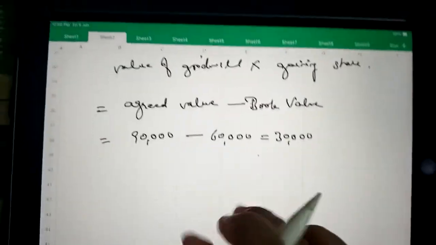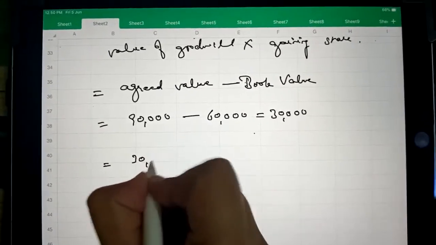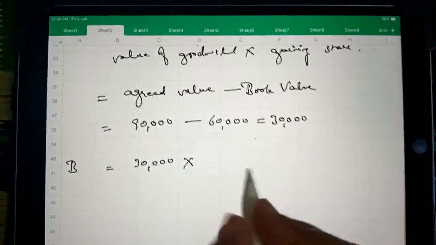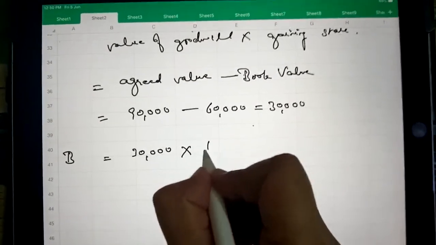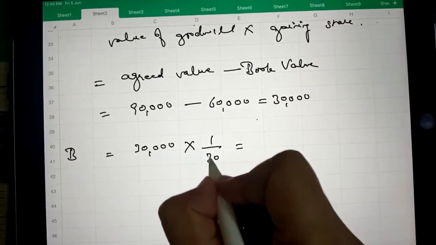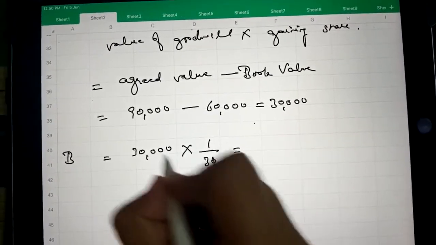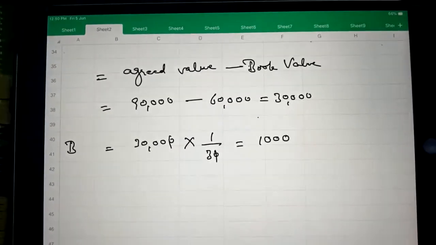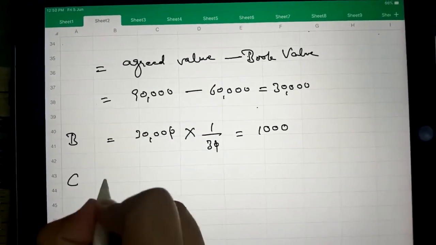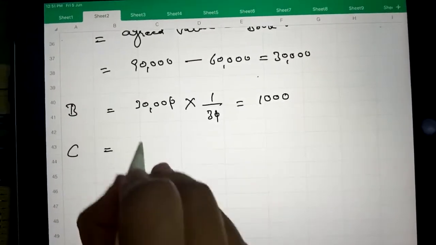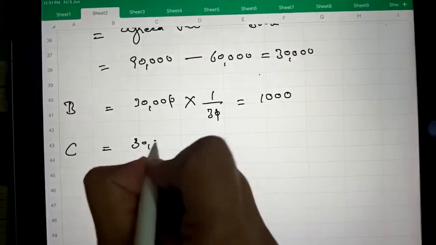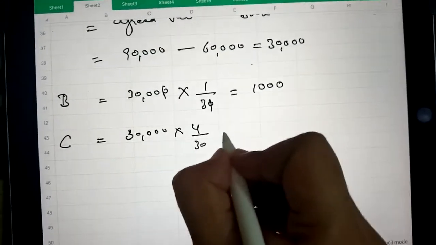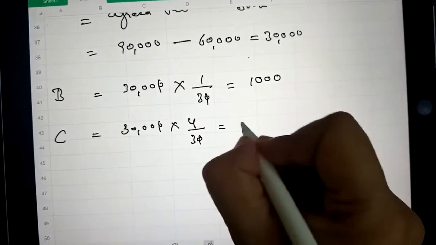So here 30,000 will be multiplied with B's gaining share, and B's gaining share is 1 upon 30. So it is 1,000, and C's share is 30,000 multiplied by 4 upon 30, his gaining share, and it is 4,000.